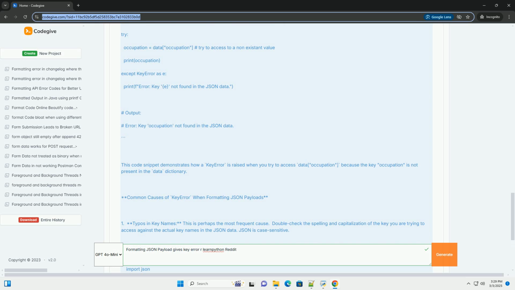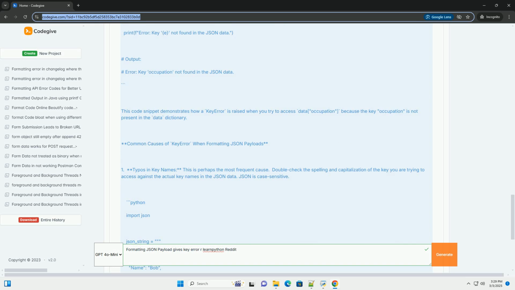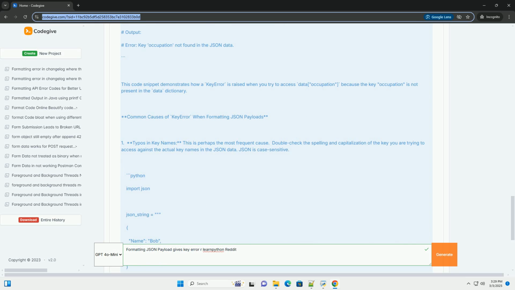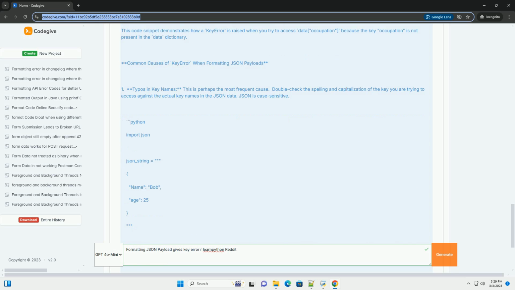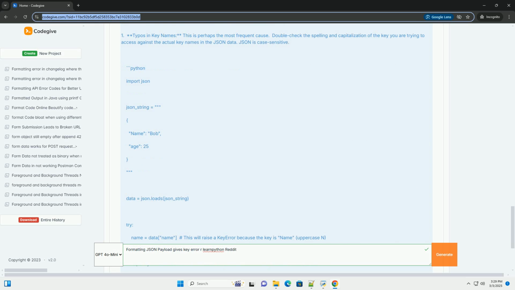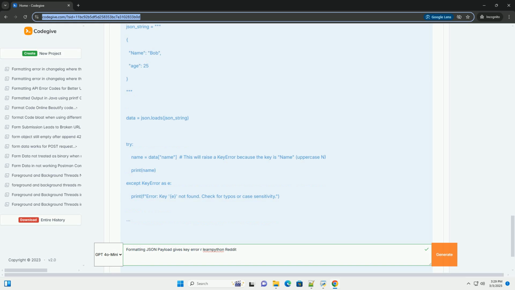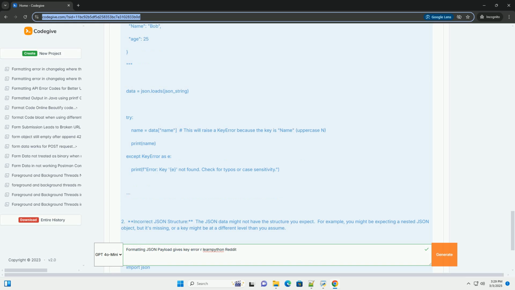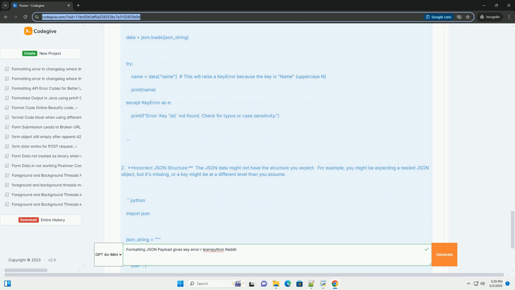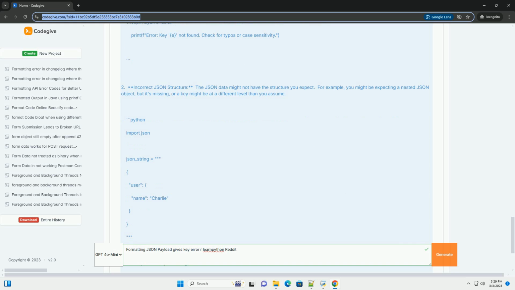Let's say you have the following JSON data. In Python, you'd likely load this JSON data into a dictionary like this. Now, let's try to access the occupation key, which doesn't exist in this JSON data. This code snippet demonstrates how a key error is raised when you try to access data occupation because the key occupation is not present in the data dictionary.